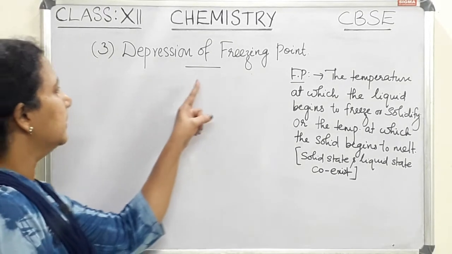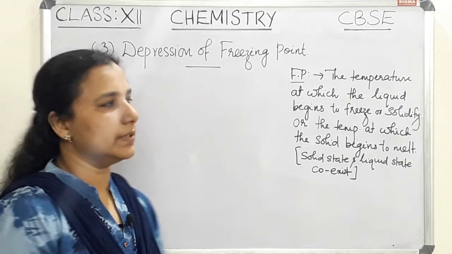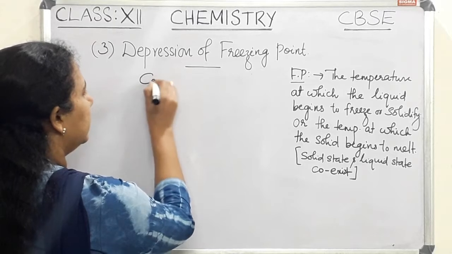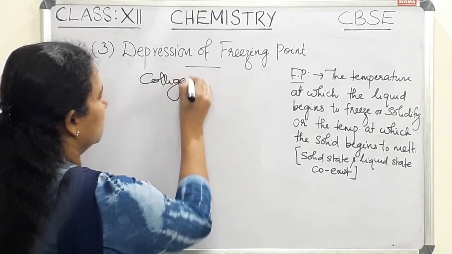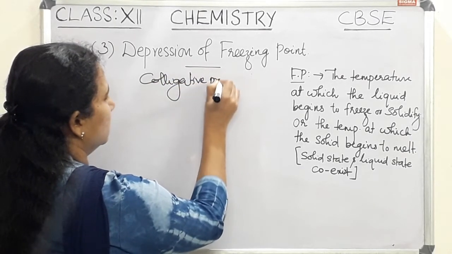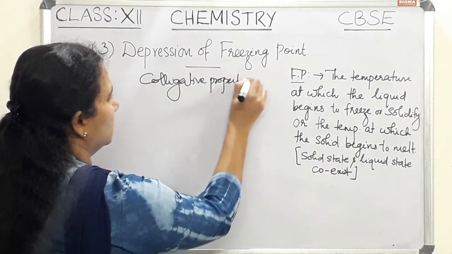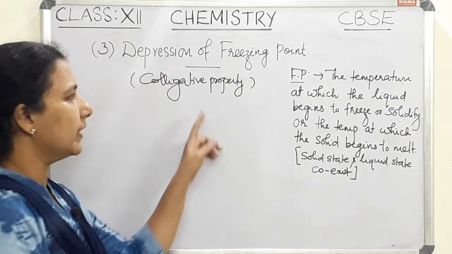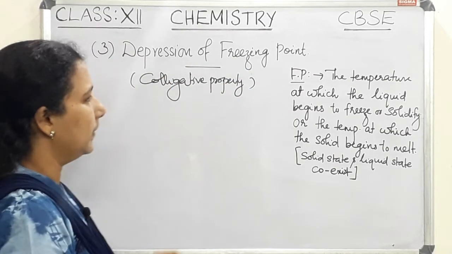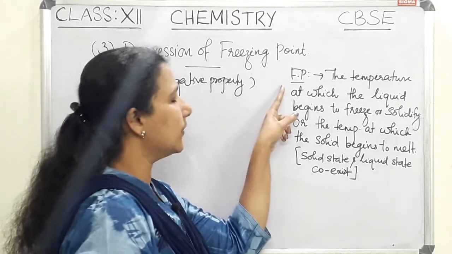Now let us learn the depression of freezing point. This is another colligative property. So depression of freezing point is another colligative property. First of all, let's see what is freezing point.